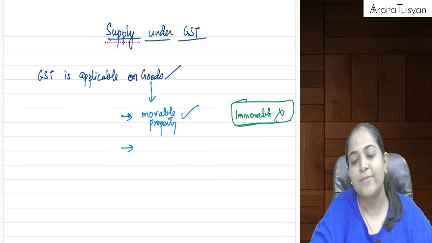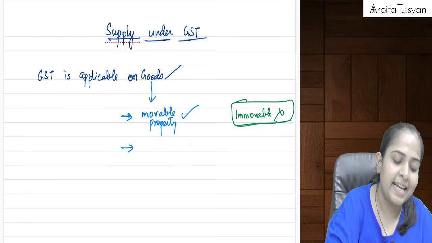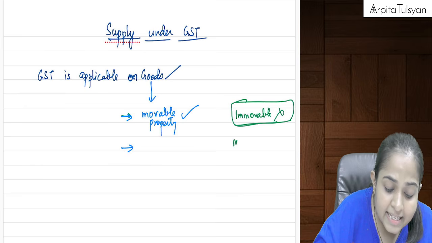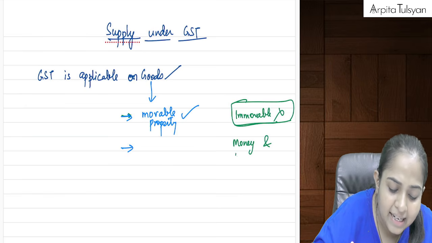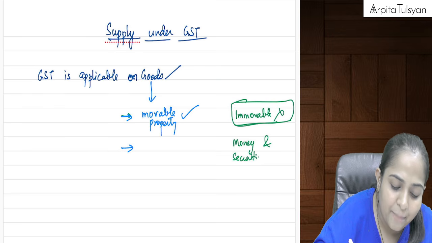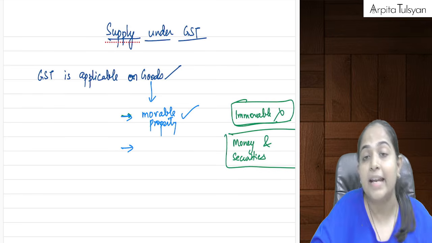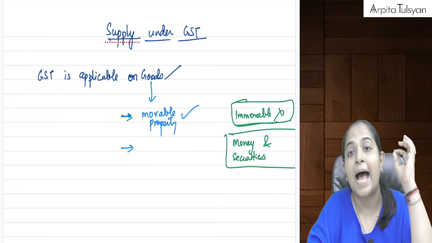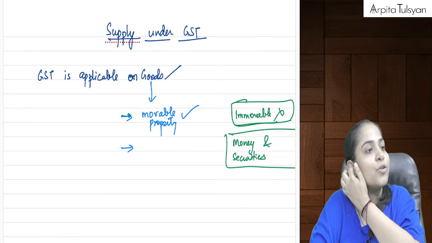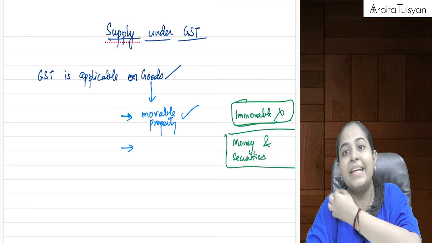Next, just like immovable property was excluded, similarly money and securities are excluded from the term goods.